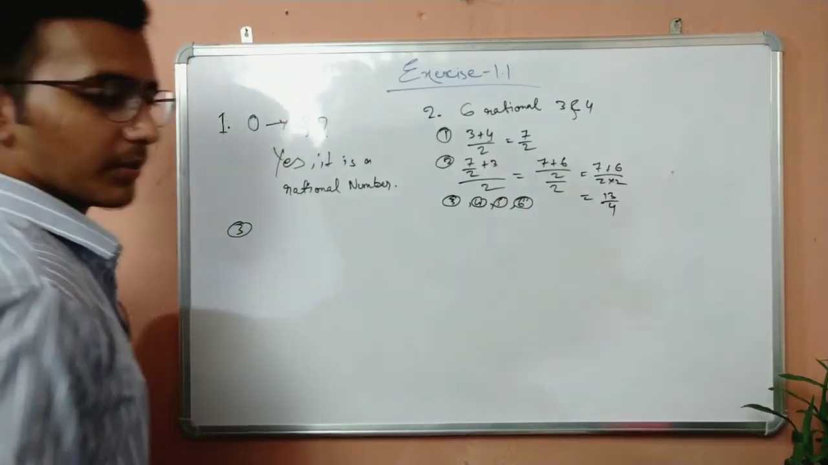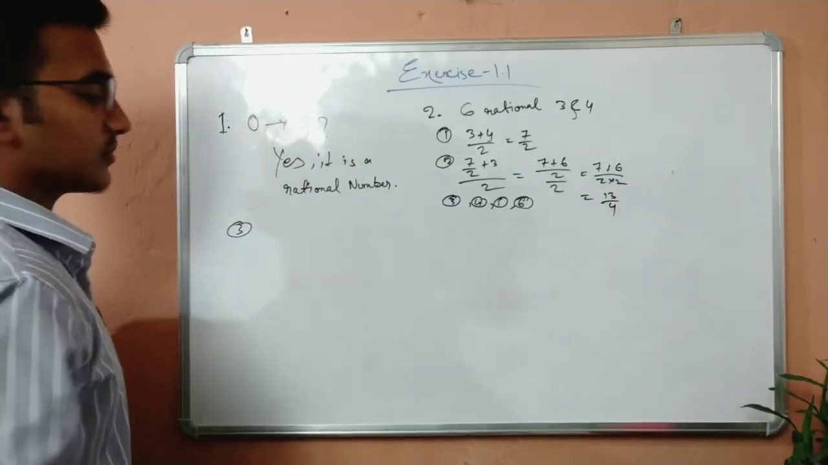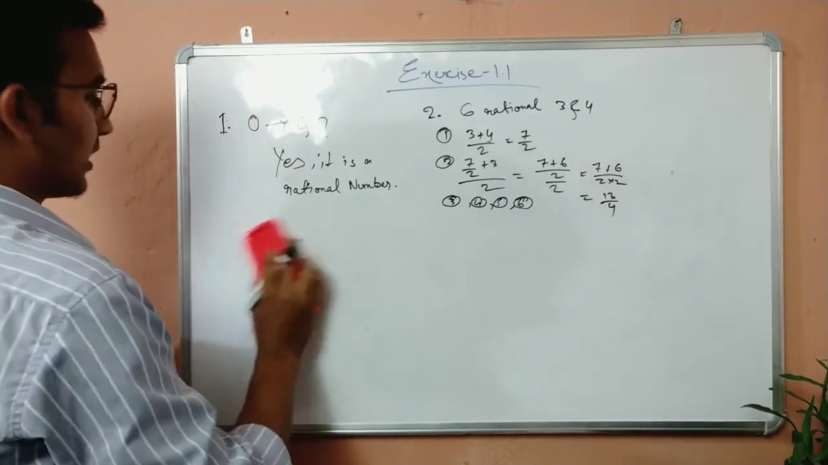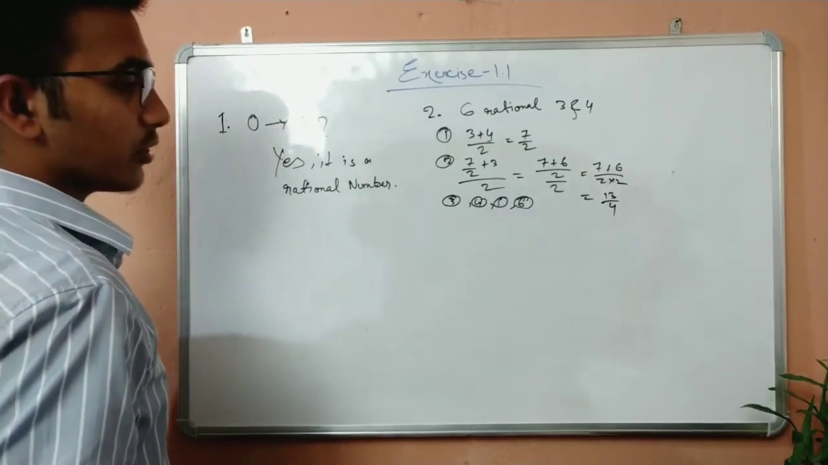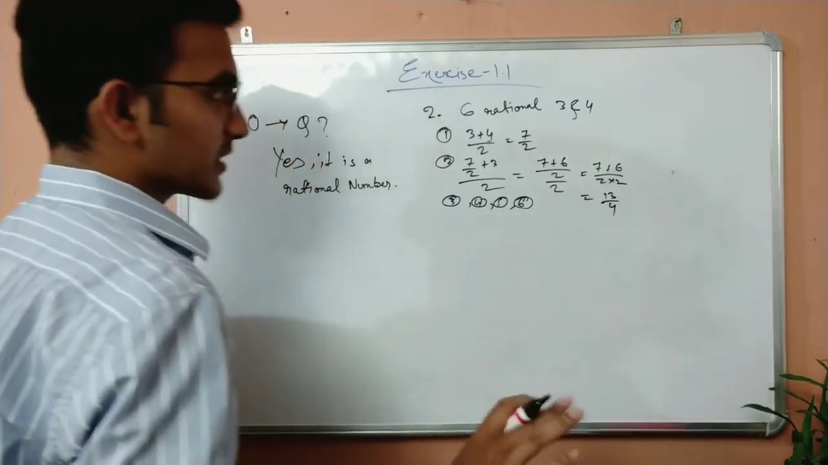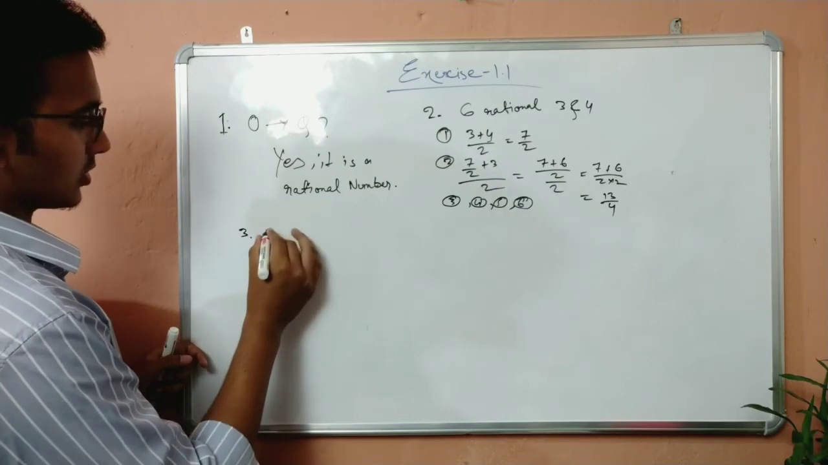Now, question number 3. Find 5 rational numbers. Again, same easy sums. I won't be doing this sum again, wasting my time. Question number 3 is again easy. You can do it on your own. But still, if you have a problem, let me show you. You might have a problem while solving this one, I guess.